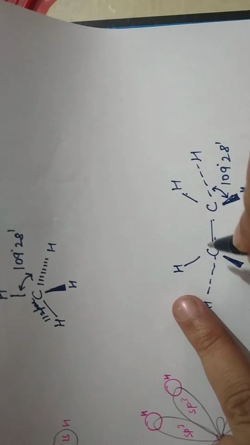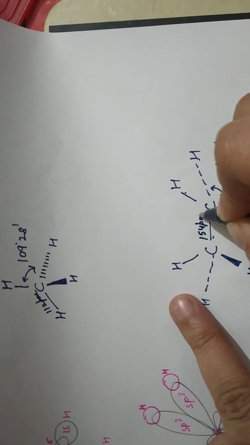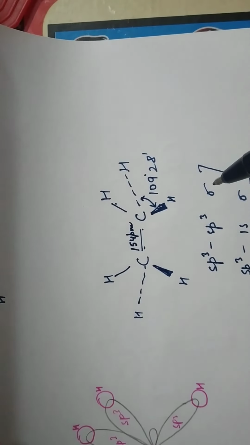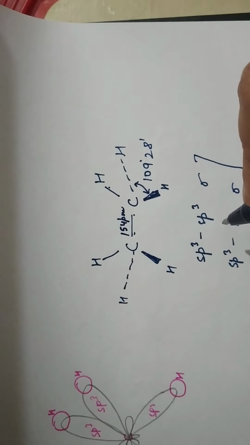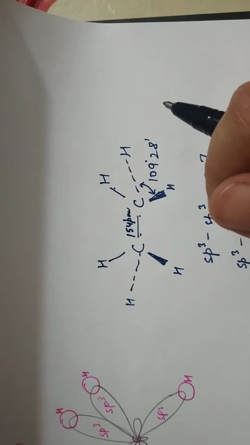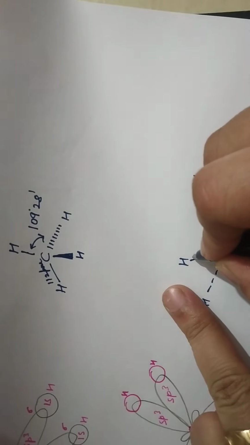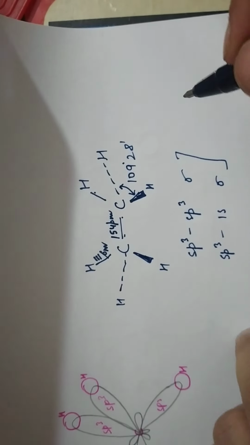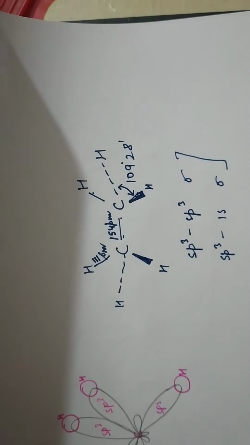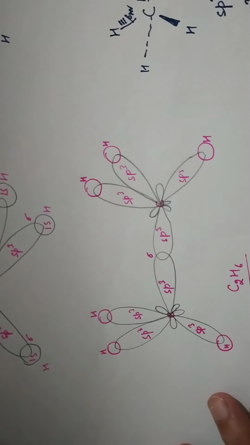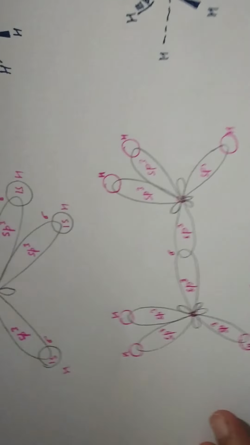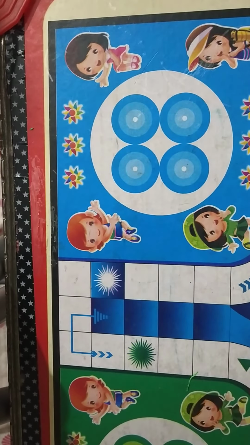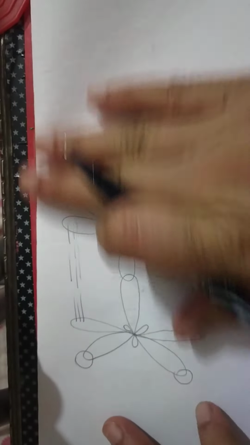Here we have this bond, which is 154 picometer. The bond between carbon and carbon, which is an sp3 overlap. And the rest of the bonds are having the bond length of 111 picometer. Okay, 111 picometer. I hope students, you are getting the things properly. Here I am trying to explain you. Now I have shown you only two structures where we had the single bonds, the sigma bonds. Now we will go towards a few molecules where we find the pi bonds also.